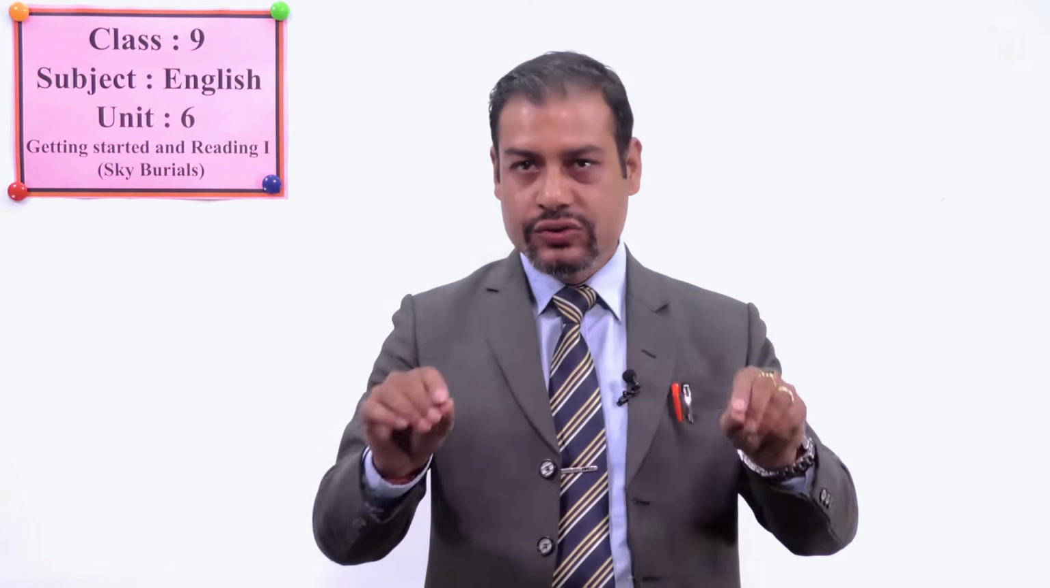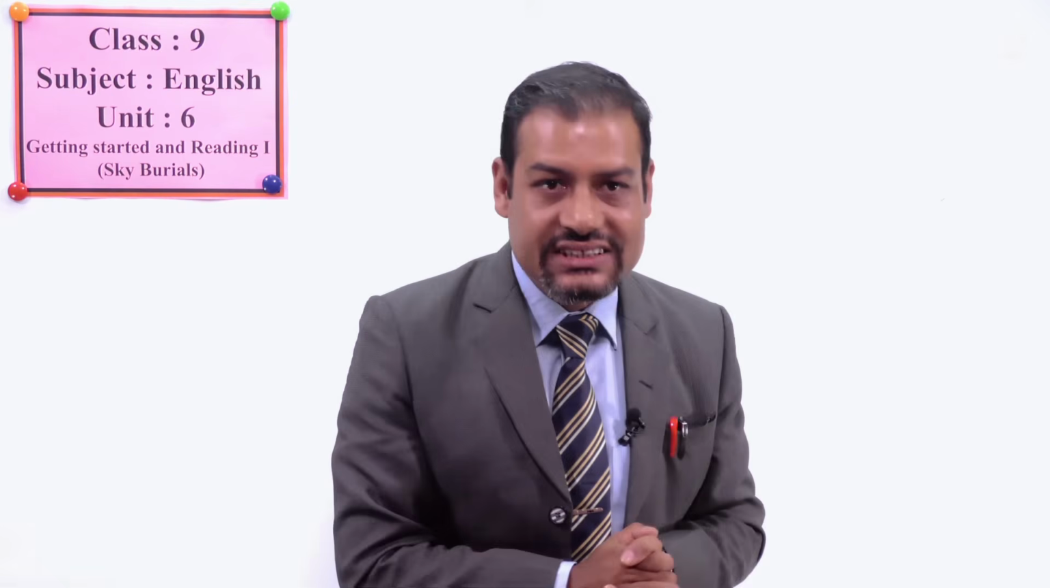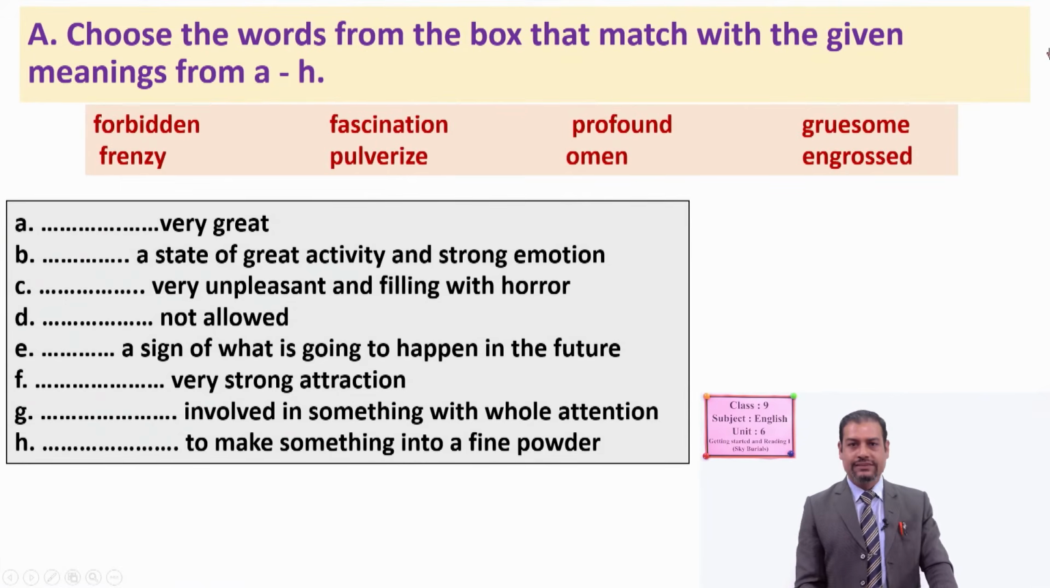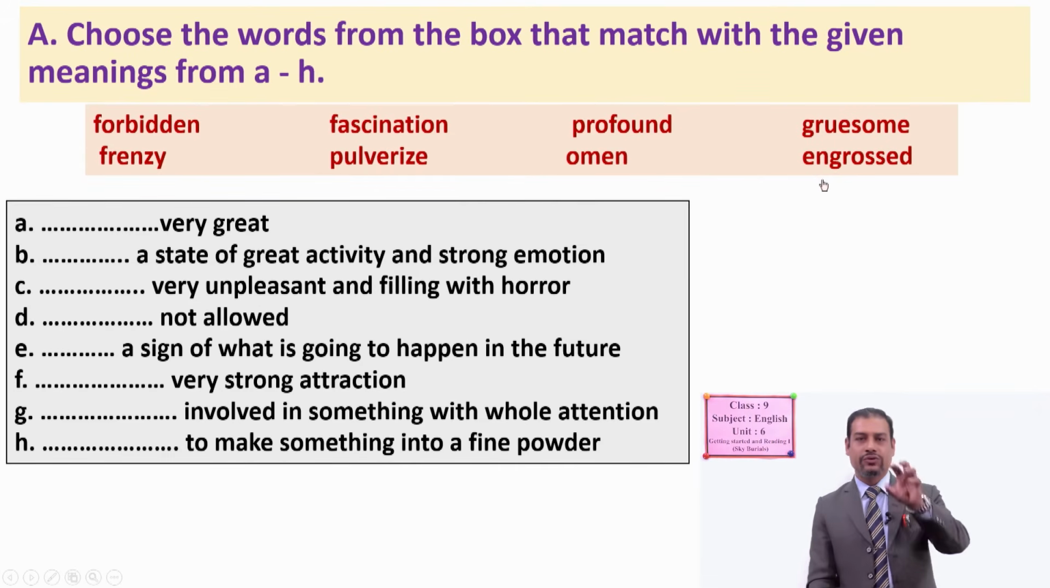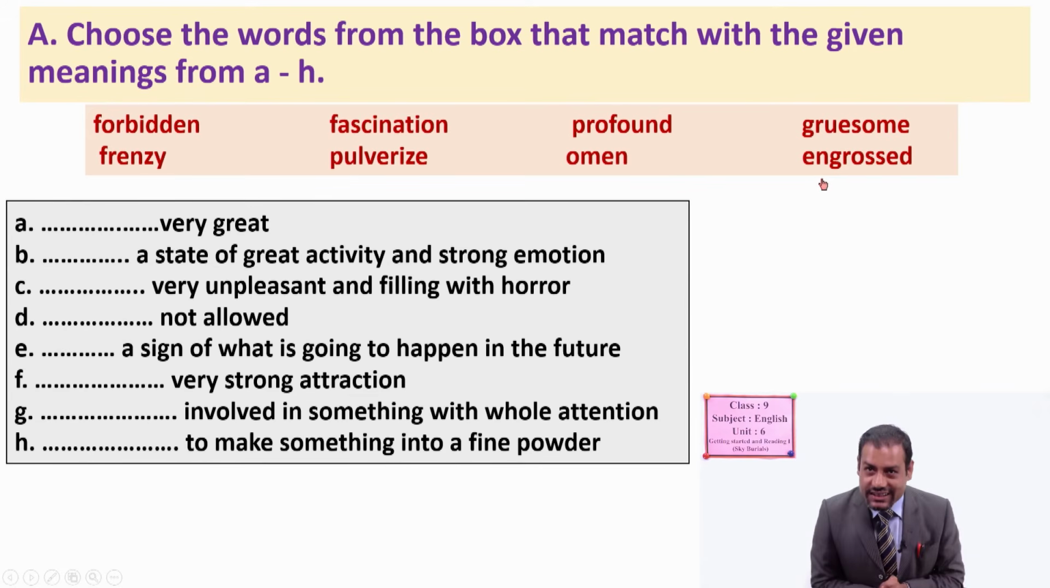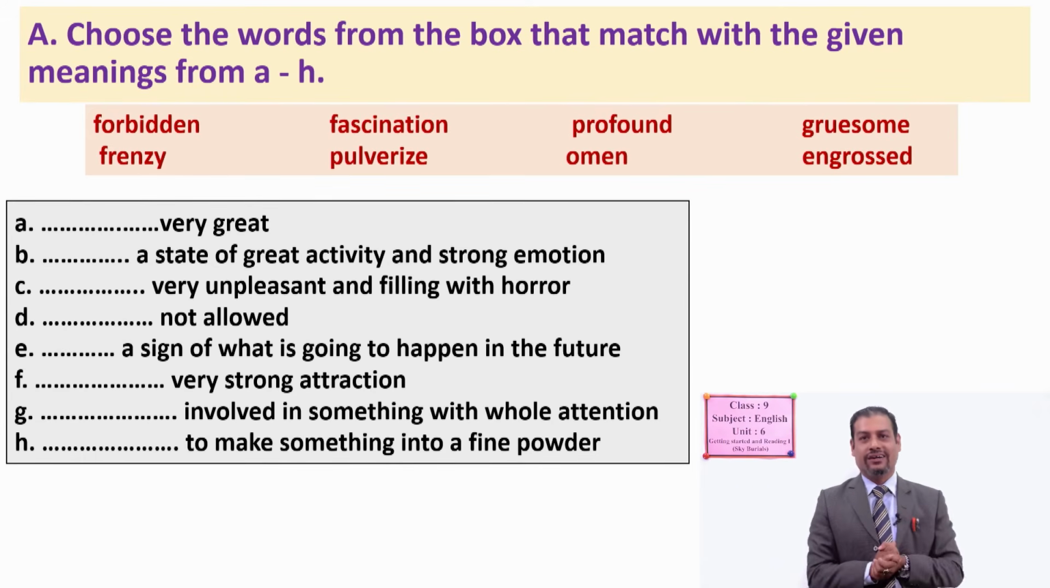Now we are going to do some comprehension exercises, and the first one is choose the words from the box that match with the given meanings from A to H. Now we have meanings here and the words are given in the box. You have to choose the correct word, and I hope you can do this task very easily because you have already got the meanings of these words. So let's do quickly. A, very great.